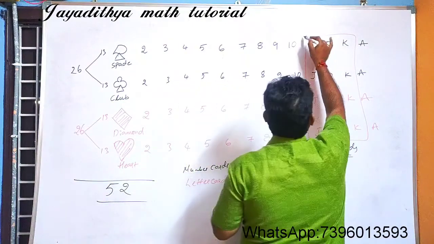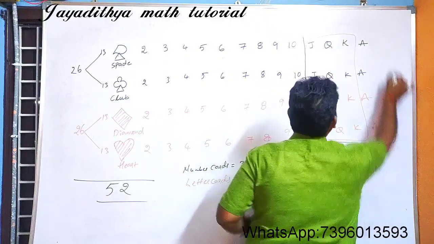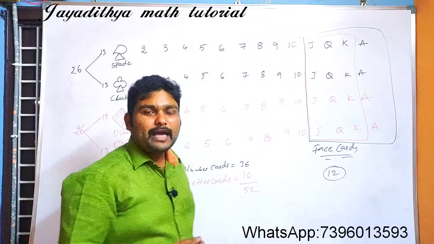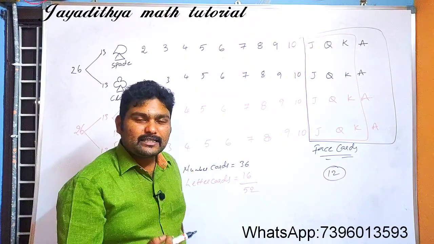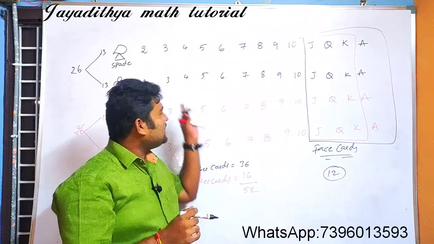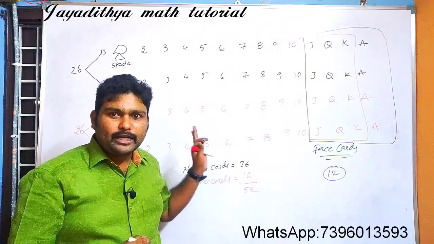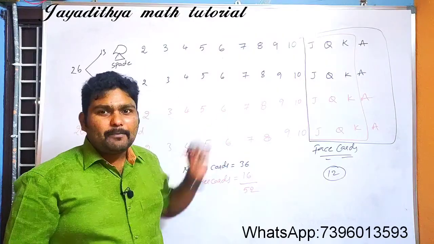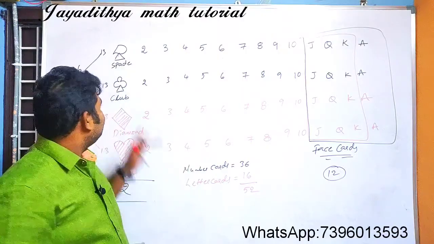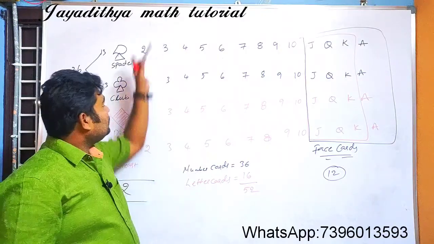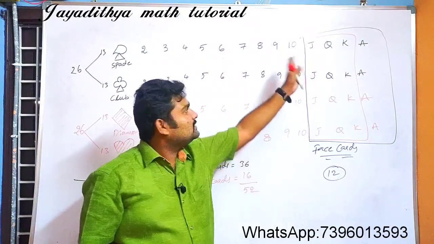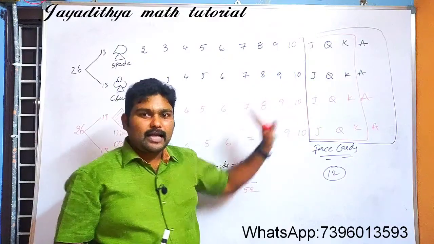So we can say these are all letter cards, and among the letter cards, these are face cards. How many letter cards do we have? Letter cards are 16. Face cards are 12. Number cards are 36. Each and every minute detail is important here. If you have this complete knowledge, you can easily solve the problems. I hope you have understood this. These are called the number cards, those are called the letter cards, and J, Q, K are the face cards.